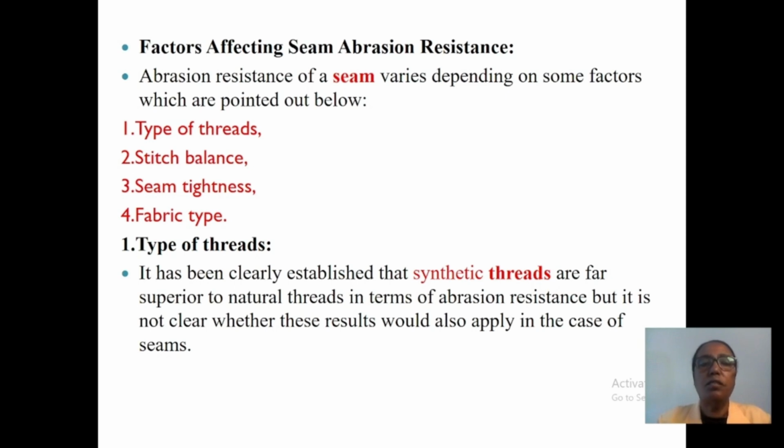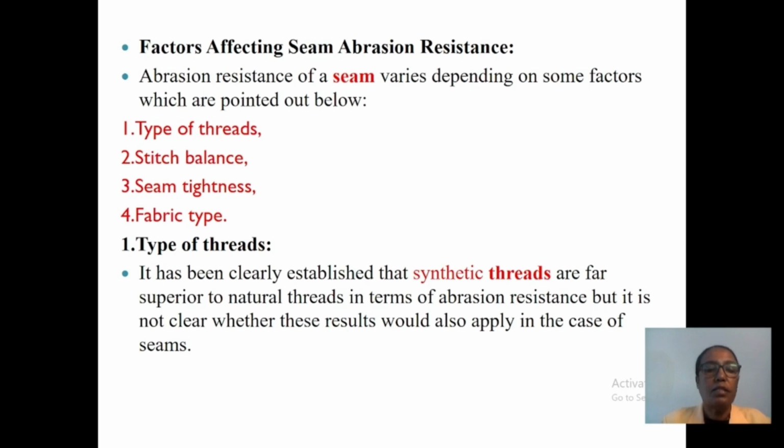Factors affecting seam abrasion resistance. Abrasion resistance of a seam varies depending on some factors which are pointed out below. The first one is type of thread. Type of thread, stitch balance, seam tightness, and fabric type are factors which can affect seam abrasion.